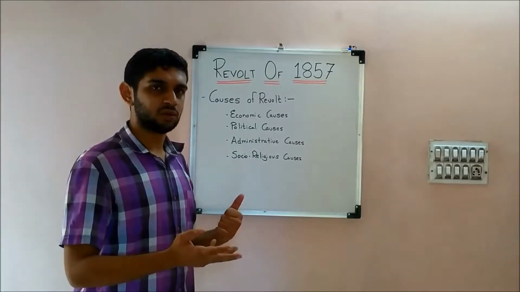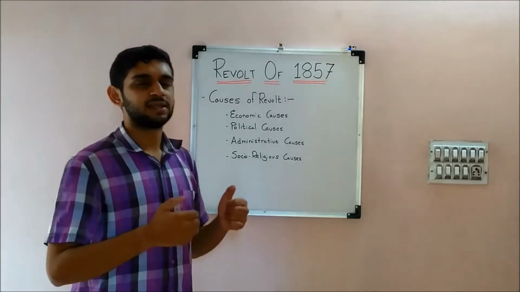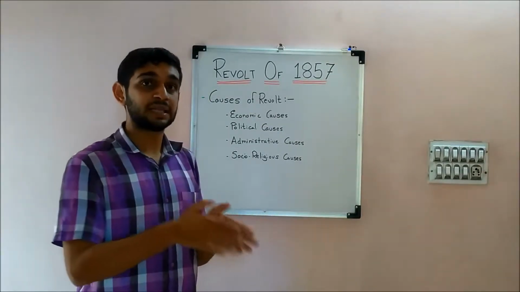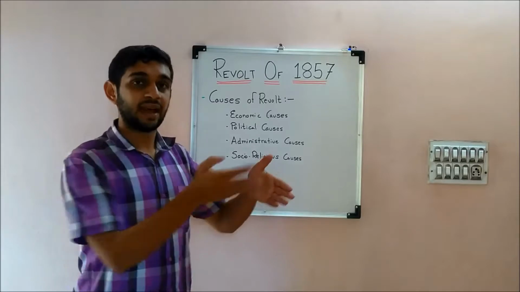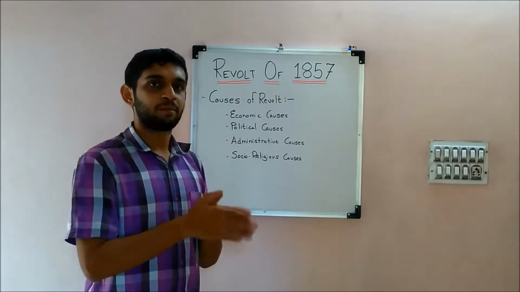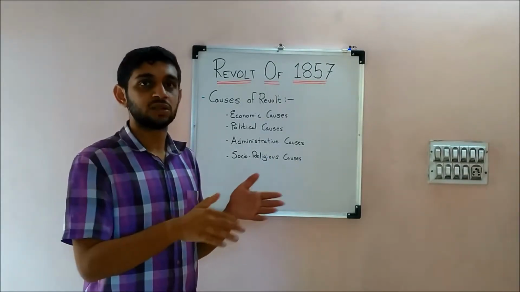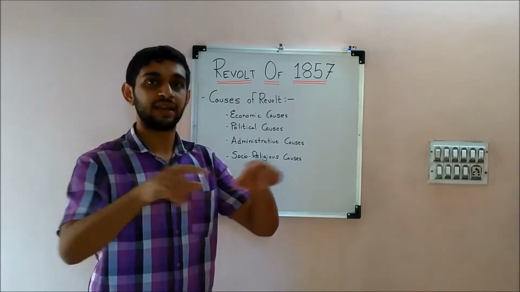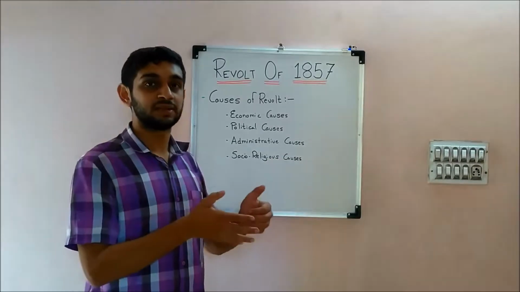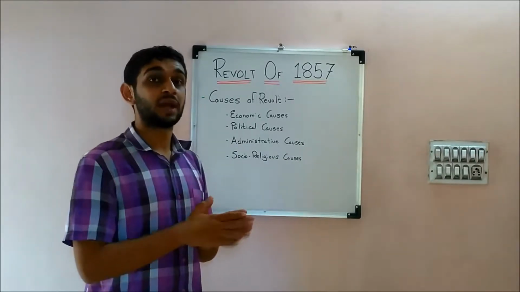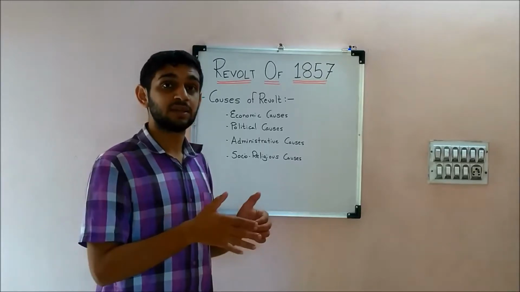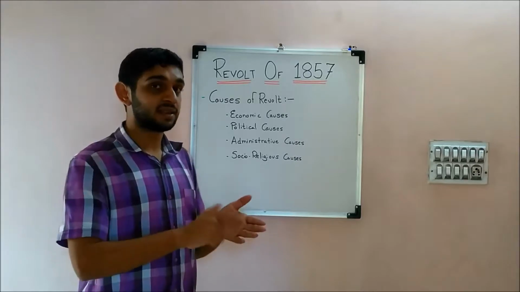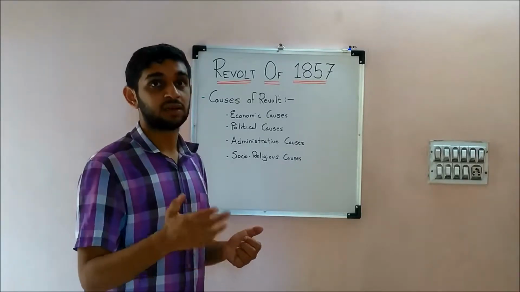The third section is of zamindars. When the British started annexing different kingdoms, these zamindars, who were appointed by the kings or emperors, had their land confiscated by the Court of Wards. That was the rule of law at that time, and that law meant that without permission, their area could be confiscated. So the zamindars again had no land, and around 21,000 zamindars had their land confiscated. That's the reason why they joined the mutiny, the Sepoy mutiny.